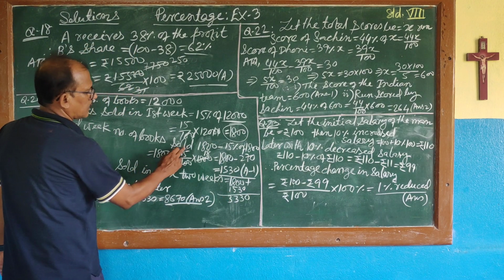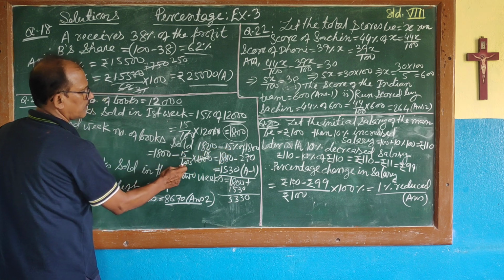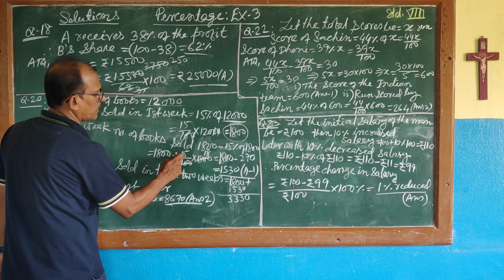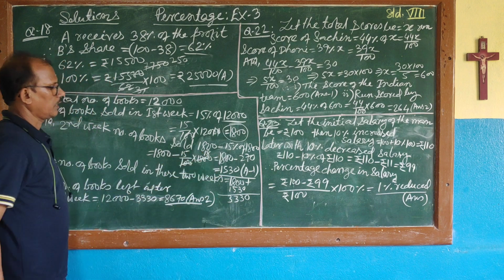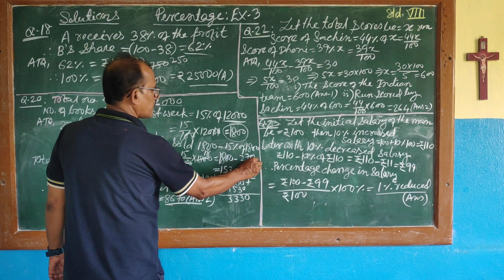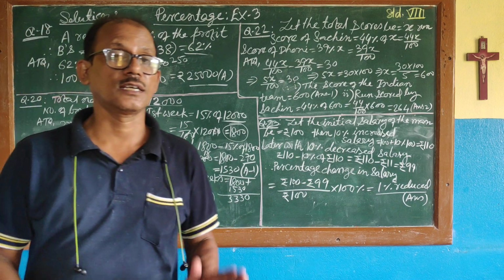So 1800 minus 15 by 100 into 1800. This 100 will be cancelled and 18 will be there. 15 into 18 will be 270. 1800 minus 270 is equal to 1,530.